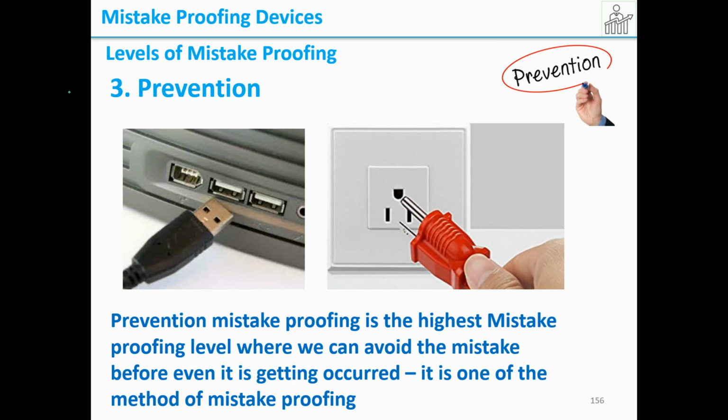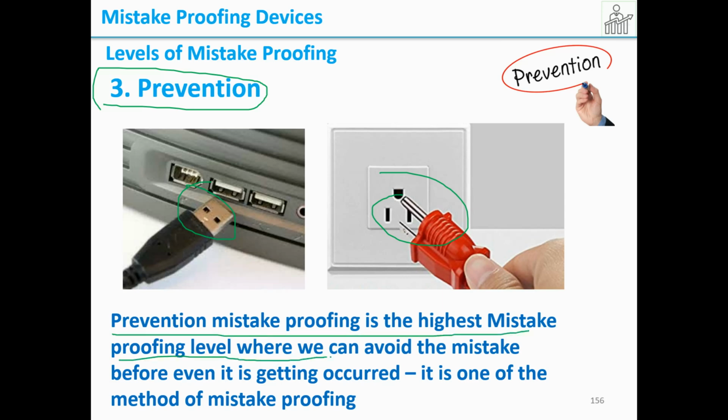The third one is prevention mistake proofing. See, our USB data cables have particular pins with a variation of the diameter. So we can insert only in one way. You cannot insert in the other way. Even if you're trying to do the mistake, it will not allow you to do the mistake. So prevention mistake proofing is the highest level of mistake proofing. Therefore, prevention mistake proofing is the highest mistake proofing level, where we can avoid a mistake before it even occurs. It is one of the methods of mistake proofing.